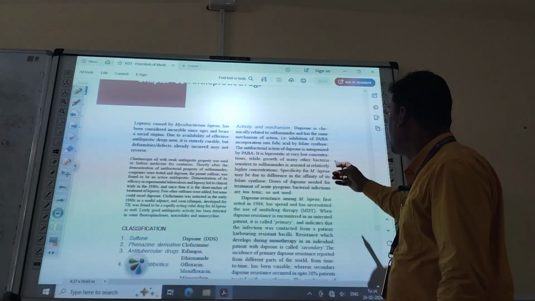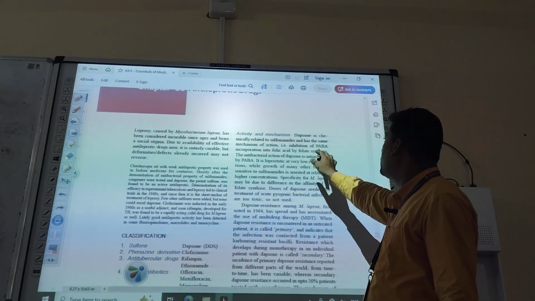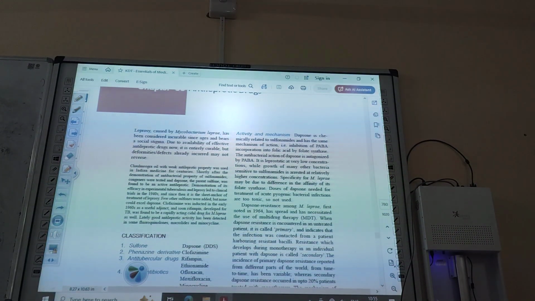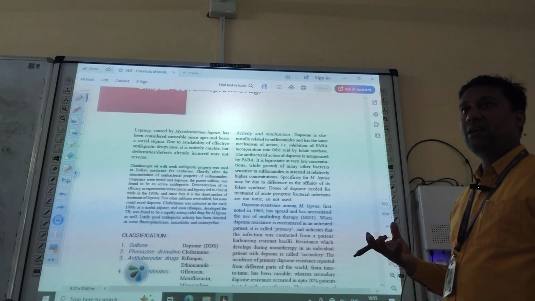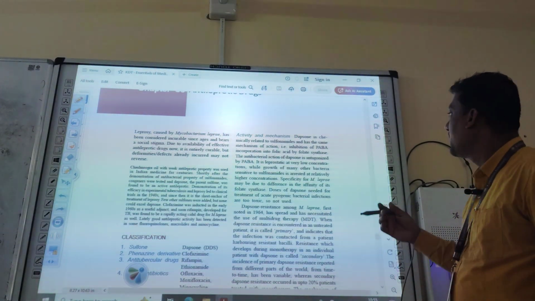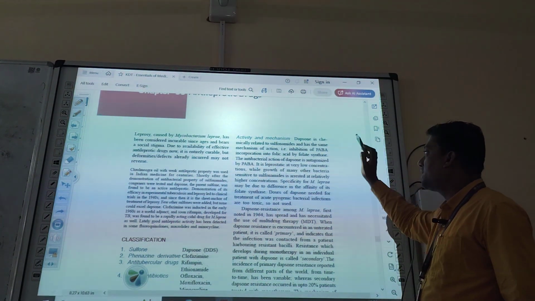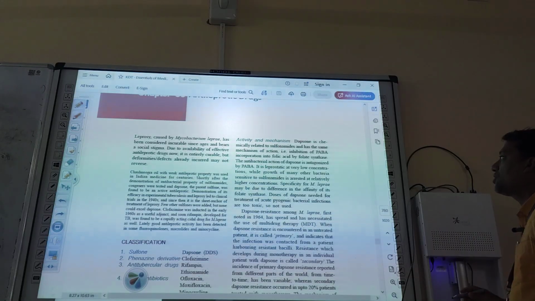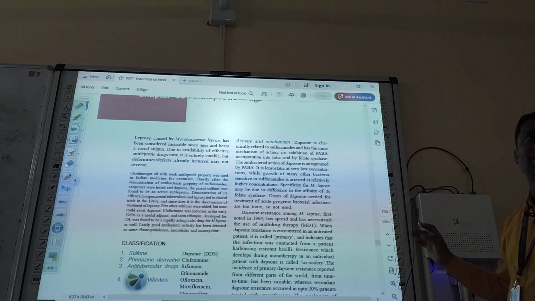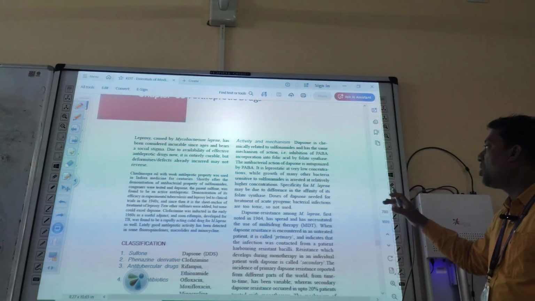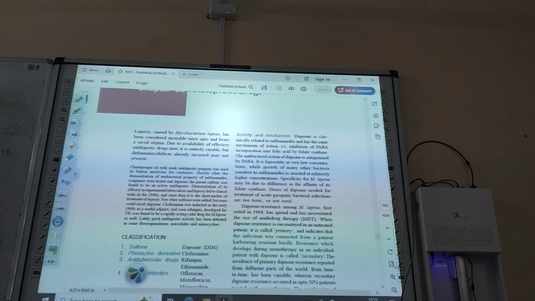That's why it will inhibit the incorporation of PABA into folic acid, and folic acid is an important constituent of the bacterial cell. Inhibition of PABA by folate synthase, this is an enzyme. Okay, the antibacterial action of dapsone is antagonized by PABA. It is leprostatic at small doses, at very low dose. What do you mean by leprostatic? It will only inhibit the growth.